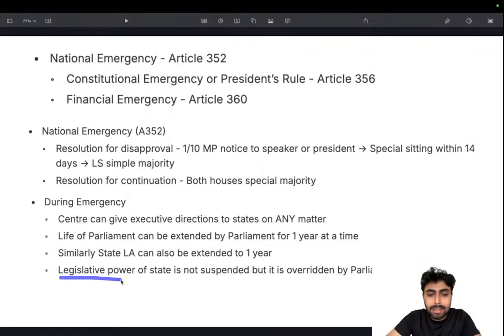Legislative power of state is not suspended, but it's overridden by parliament. That is, bills of the state legislatures are often passed by the parliament. That doesn't mean that legislative power of state is entirely suspended. State legislatures will be functioning, but it is overridden by parliament. There will be constant parliamentary oversight. This is important to note, and legislative power is not suspended. This is also another fact you need to know.